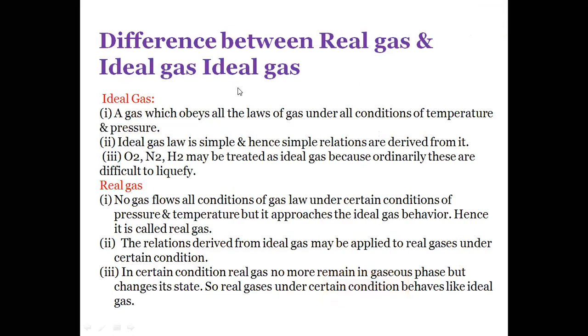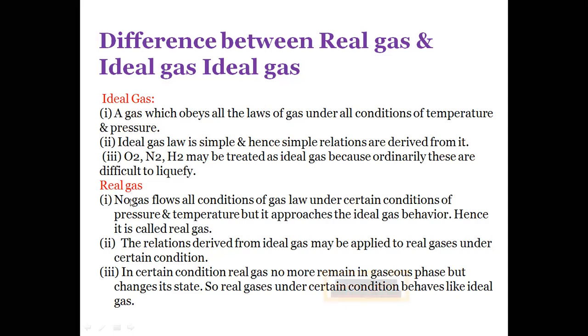Next, differences between ideal and real gases. A gas which obeys all laws of gas under all temperatures and pressures is known as an ideal gas. The ideal gas law is simple, and hence simple relations are derived from the ideal gas. Oxygen, nitrogen and hydrogen can be treated as ideal gases because ordinarily they are difficult to liquefy. Other gases can be liquefied very easily.